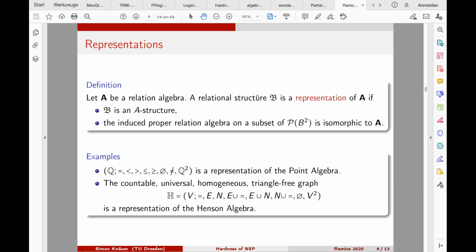And again, there's of course the connection to this multiplication table from the last slide, because there was this rule that edge times edge does not contain edge. This corresponds now to the triangle freeness of this graph. Whenever you have an edge and another edge with the same node at one point, then the last edge in this triangle is not an edge. So the last connecting relation is not an edge.